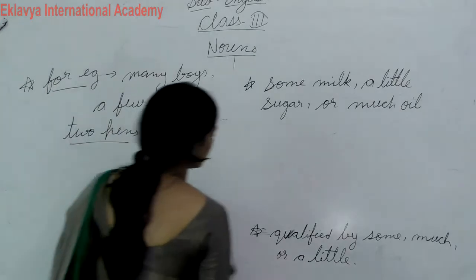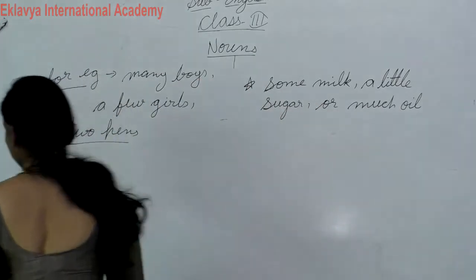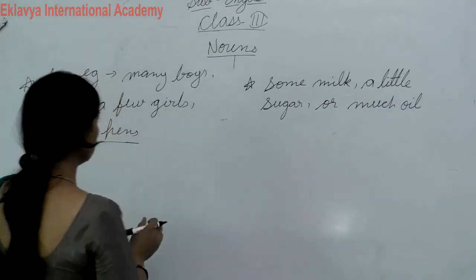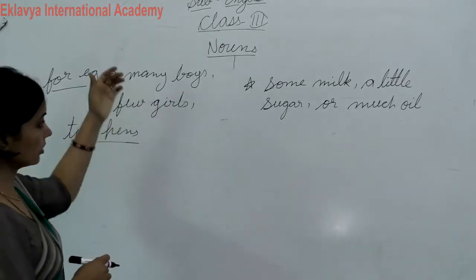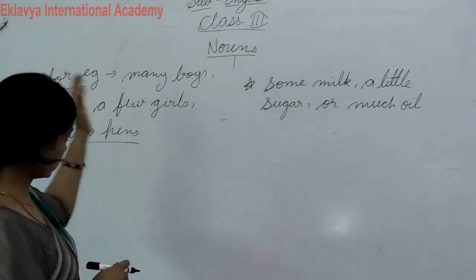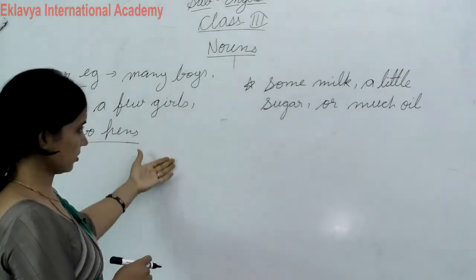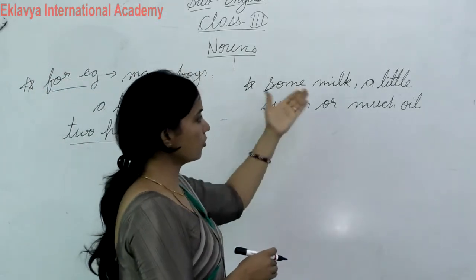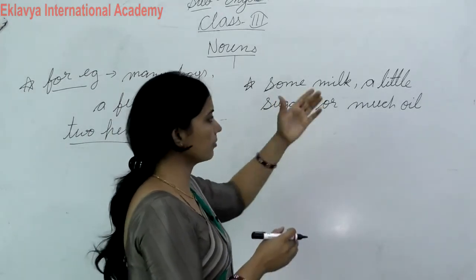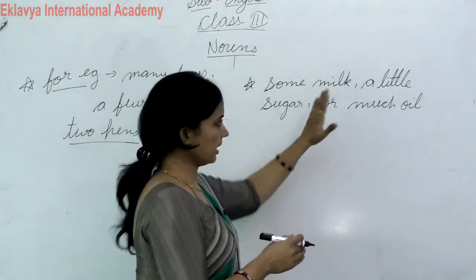So students, I hope you are getting it. If you want to make a question, you can ask how many students are in the class. It means students are countable. If you want to ask how much milk, you can ask how much milk, कितना milk है. Then you can say some milk, थोड़ा milk, a little sugar, or much milk.